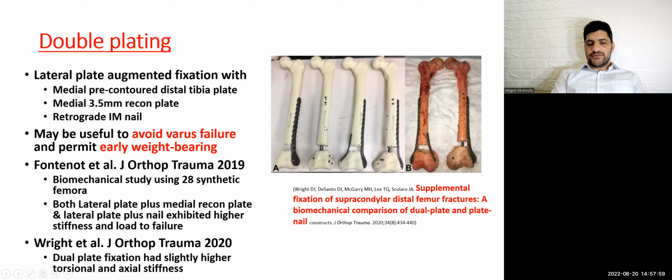The best for restoring the mechanical axis and anatomical axis is the nail. The blade plate is not advantageous for restoring the mechanical or anatomical axis. The nail is better. But when you are unable to use an intramedullary nail, they recommend using a double plate.